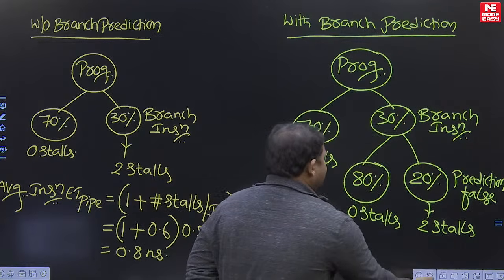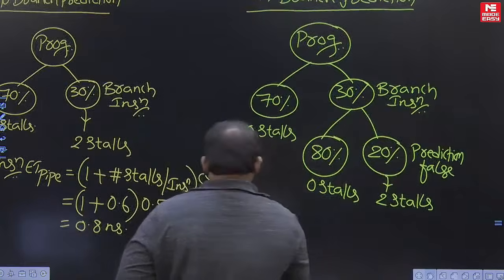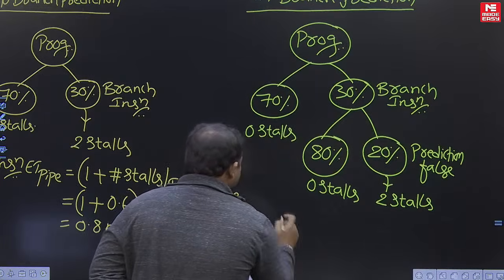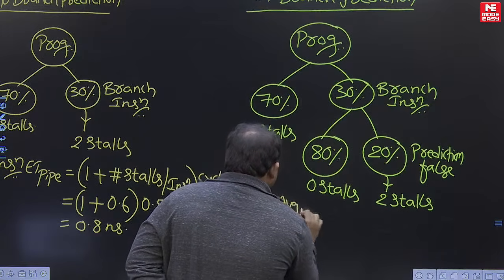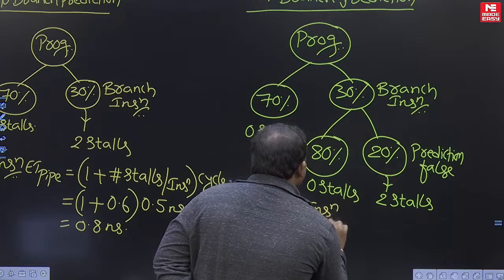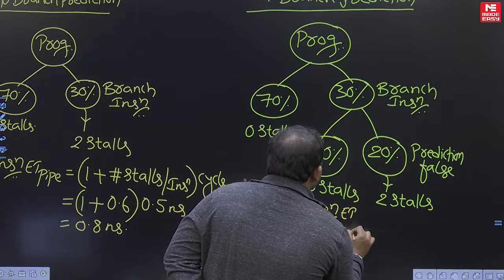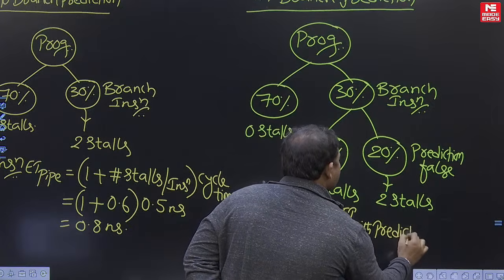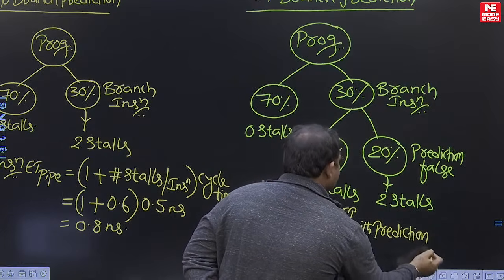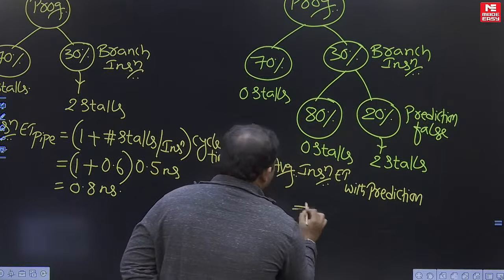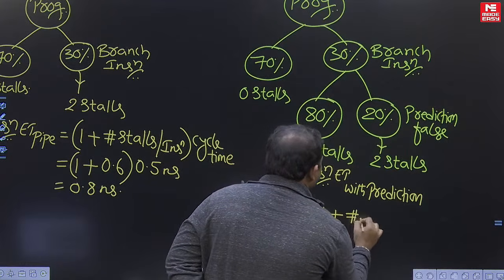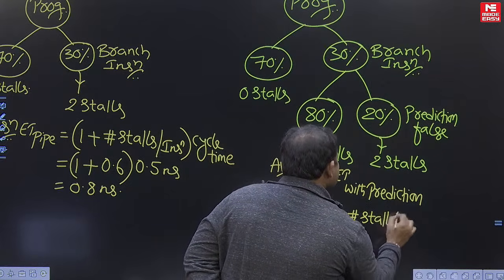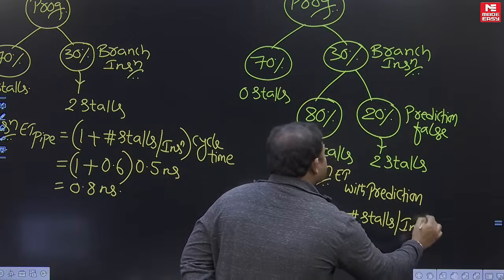Now calculate the average instruction execution time. Formula you know, that is average instruction execution time with prediction equal to 1 plus number of stalls per instruction into cycle time.